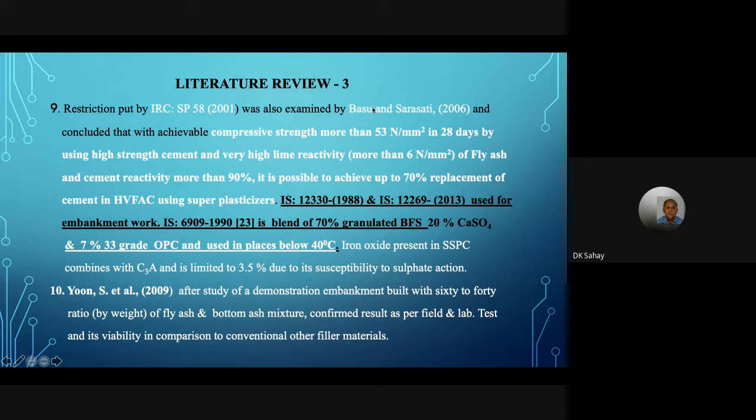This was studied by Basu and Saraswati in 2006. And he says, yes, more or less, this is okay, because at that time only OPC was available. OPC is ordinary Portland cement. The other special cements like slag cement, sulfate resistant cement, etc. were not available in the market.